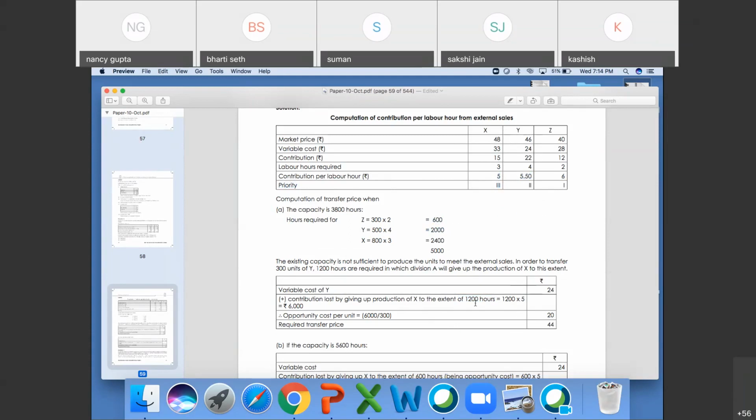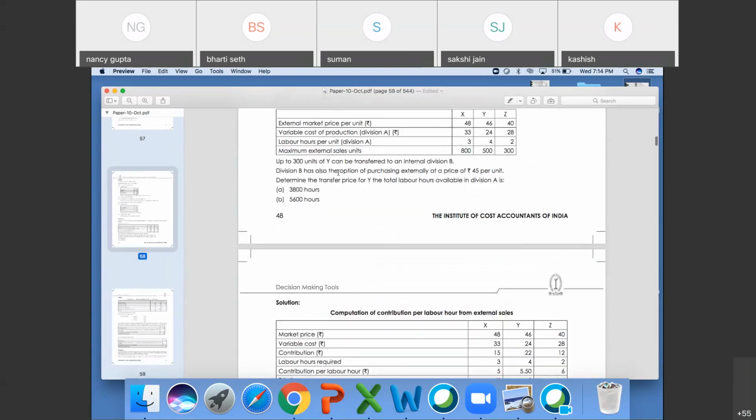Okay. 1200 hours, it is coming from 5000 minus 3800. So contribution lost is 6000. Opportunity cost will be 6000 divided by 300 units. You are not going to produce 300 units, up to which Y can transfer 300.